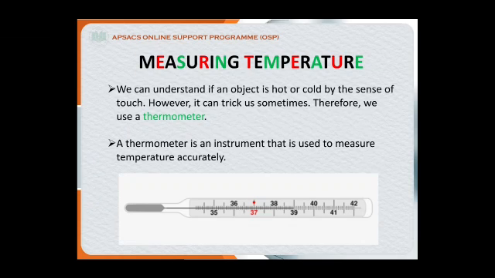Measuring temperature. How can we measure the temperature? We can understand if any object is hot or cold by the sense of touch. However, it can trick us sometimes. Therefore, we use a thermometer. A thermometer is an instrument that is used to measure the temperature accurately.